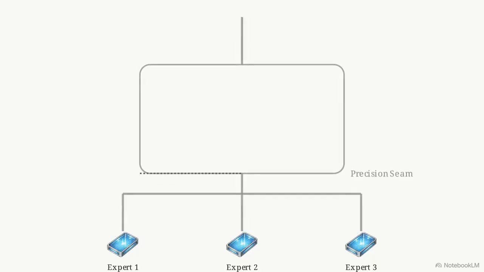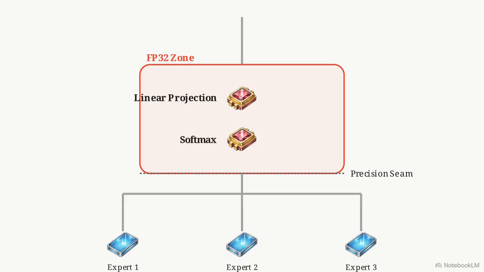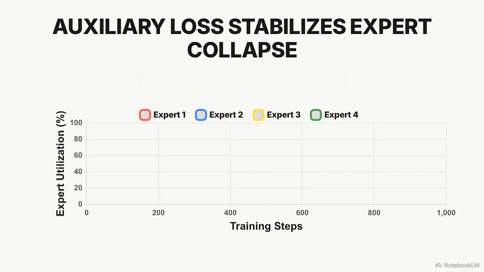This flowchart illustrates the architectural fix, a precise numerical seam. The nodes highlighted in red, the linear projection and the softmax, operate entirely in 32-bit floating point. The surrounding pipelines run in bfloat16. The higher precision FP32 is surgically isolated only to the router's local projection and softmax to maintain numerical stability. Once calculated, the resulting dispatch tensors are cast back down to bfloat16 immediately before entering the bandwidth-heavy all-to-all communication network.